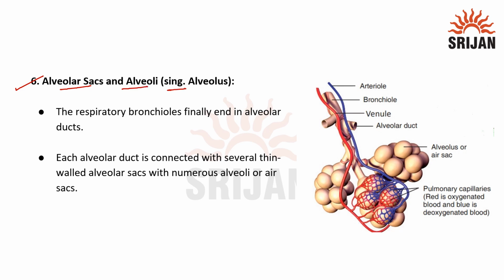The next part is alveolar sacs and alveoli. Singularly it is called as alveolus. The respiratory bronchioles finally end in alveolar ducts. Each alveolar duct is connected with several thin-walled alveolar sacs with numerous alveoli or air sacs. Here we can observe the alveoli. So here this is the alveolus or the air sac, and this is the bronchiole, and here we can observe that it is richly supplied with blood capillaries.